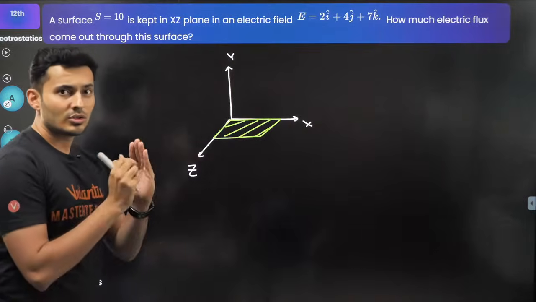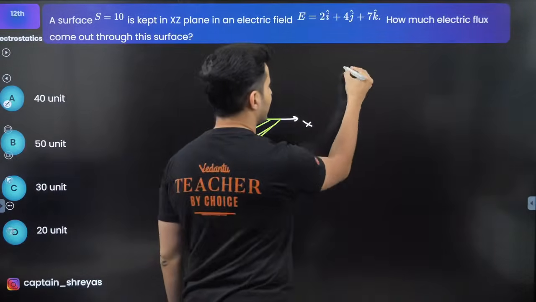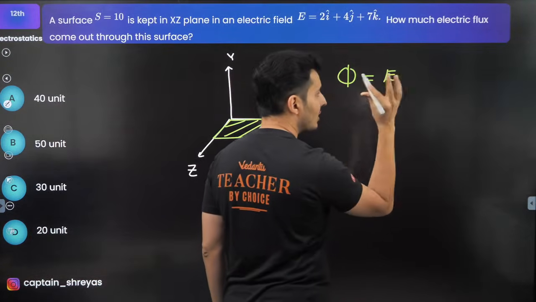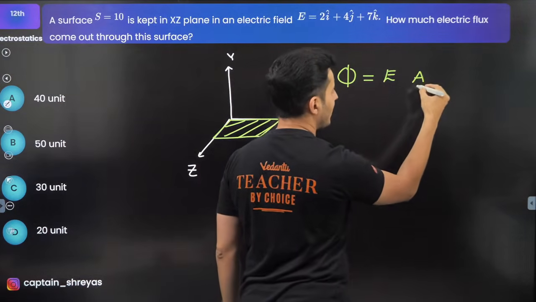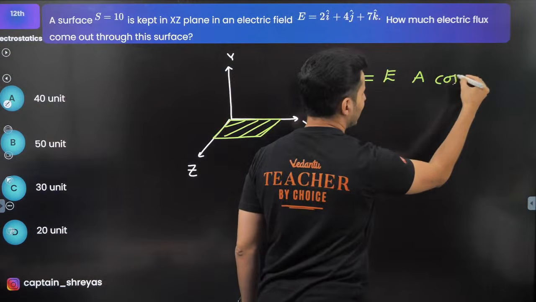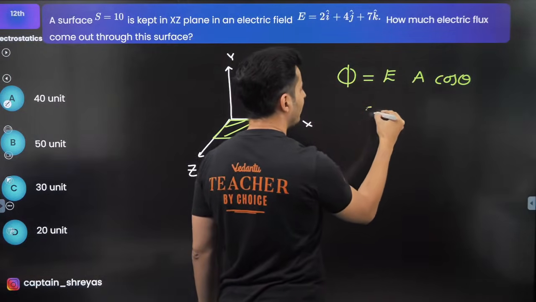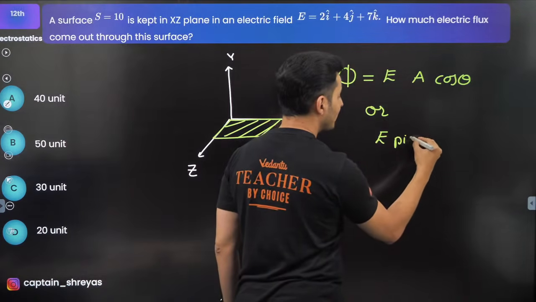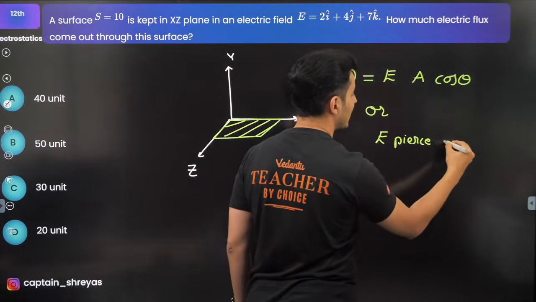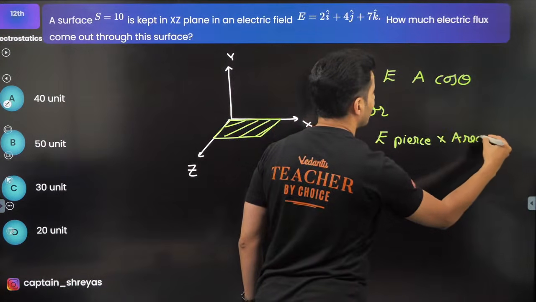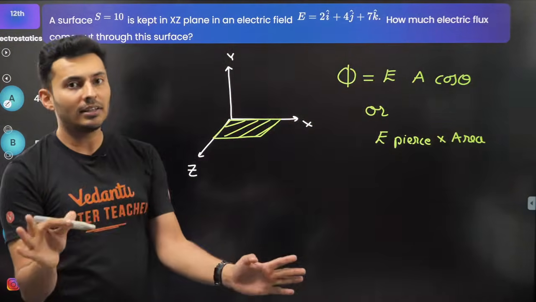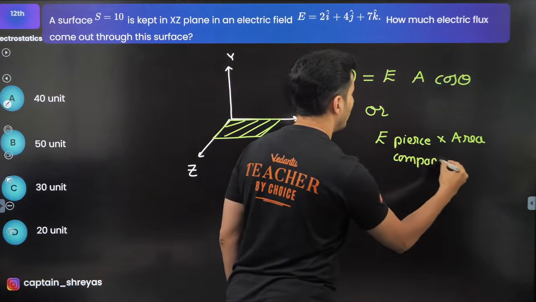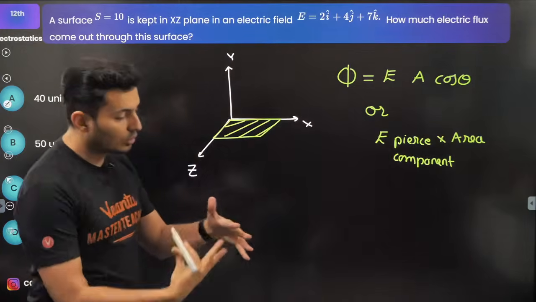10 units. So whenever I talk about flux, I should always take the field into area into cos theta. That is one way of looking at it. The other way of looking at it is the field which is piercing, multiplied by the area. That's all. Don't worry about any other component, only that component which pierces through the area.